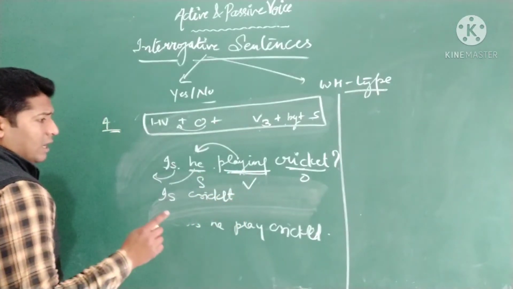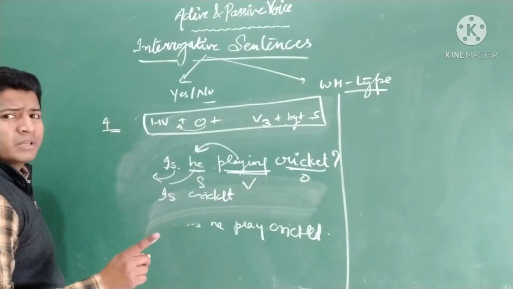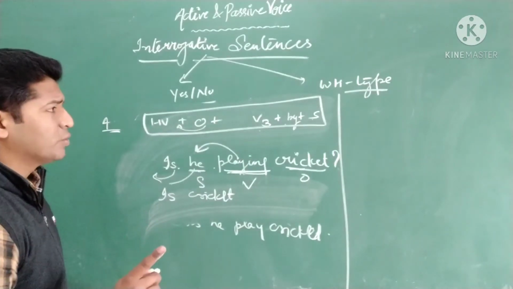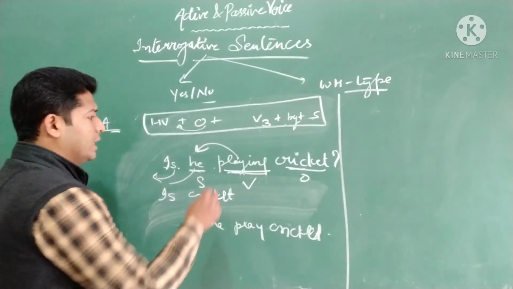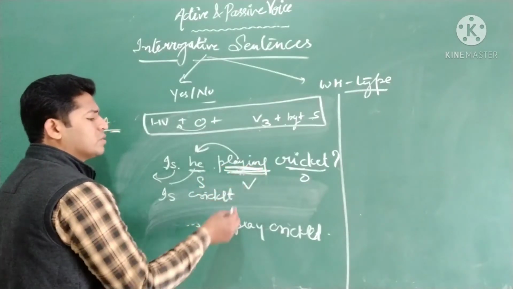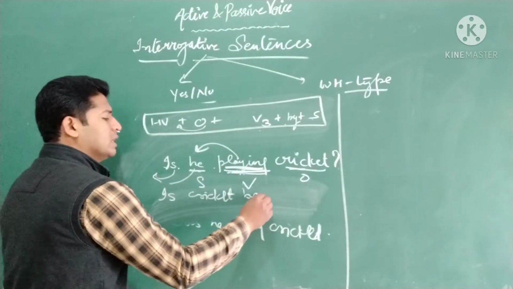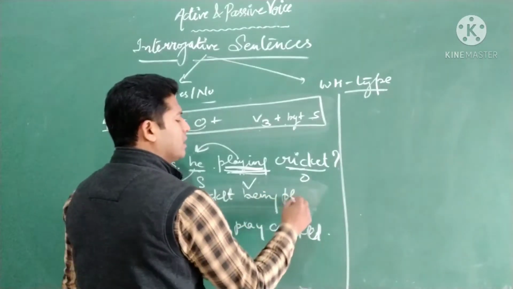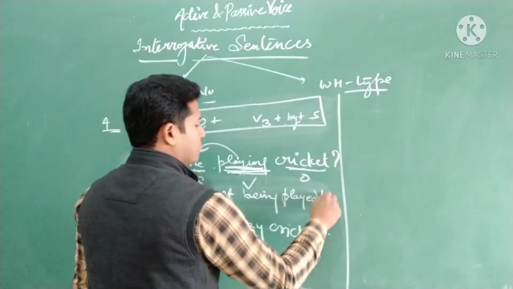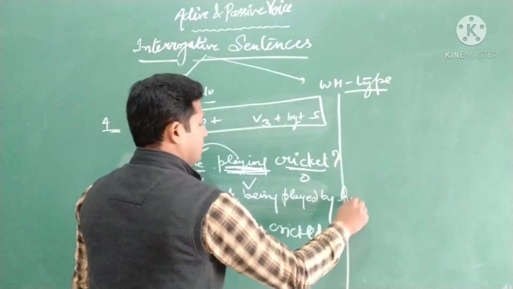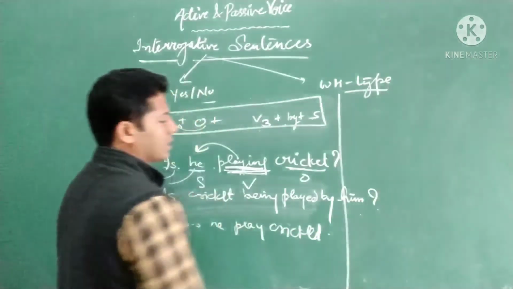Then understand the difference, my dear students. You have to maintain the tense, you have to check the tense also. Here we have continuous tense. So for continuous we use being. Is cricket being played by, for he it will become him, and then question mark.